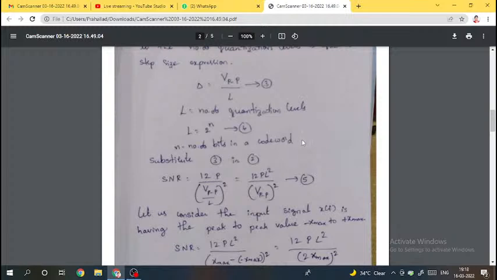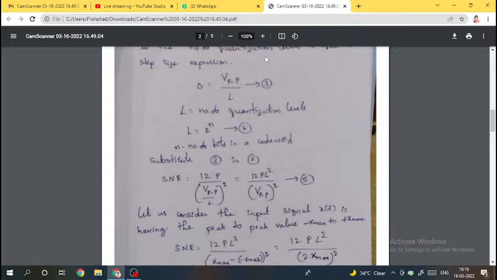So if a 6 bit code word is transmitted through a channel and the peak to peak voltage of the signal is 4 volts, what is the step size of the system? 4 divided by 2 power 6. That will give the step size. Likewise, there is a chance of this question being asked, very important for external exams as well as for competitive exams. Step size is very important. To calculate step size, we need the number of quantization levels expression, 2 power n, and we should also know what n is.